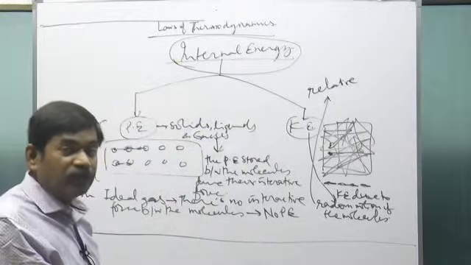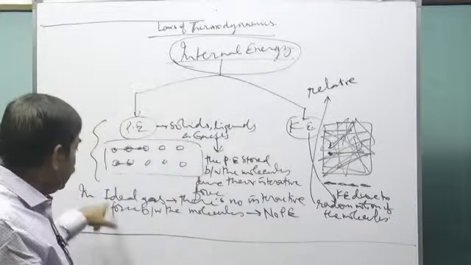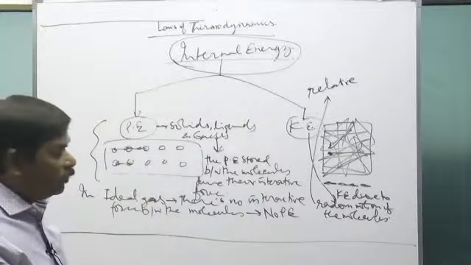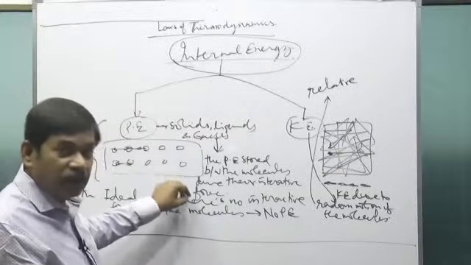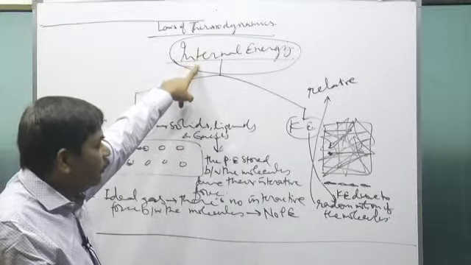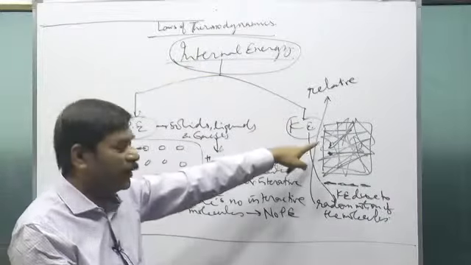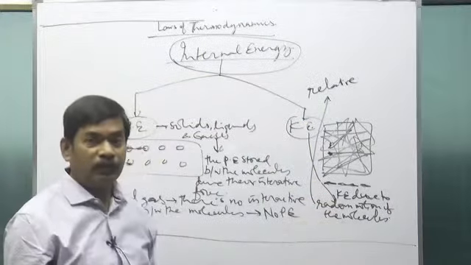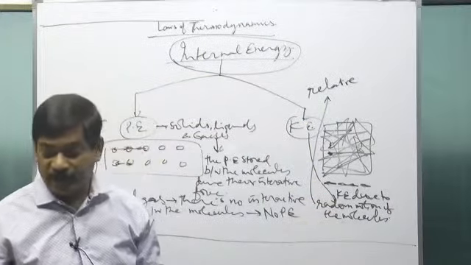But because our discussion will be mostly for ideal gases, in ideal gases you just remember that there is no potential energy part. So the internal energy will be only because of the kinetic energy, and in the kinetic energy, due to the relative random motion of the molecules. Is that clear? This is the internal energy.